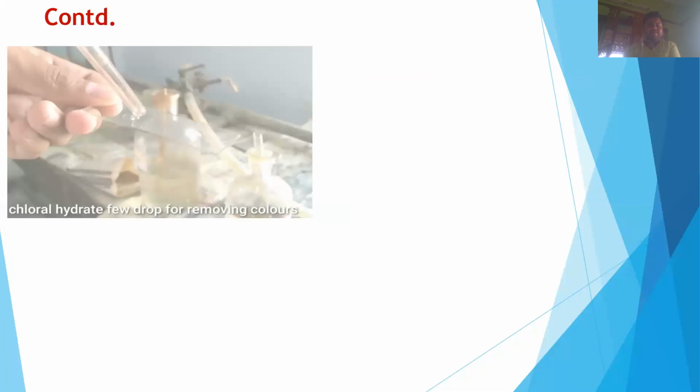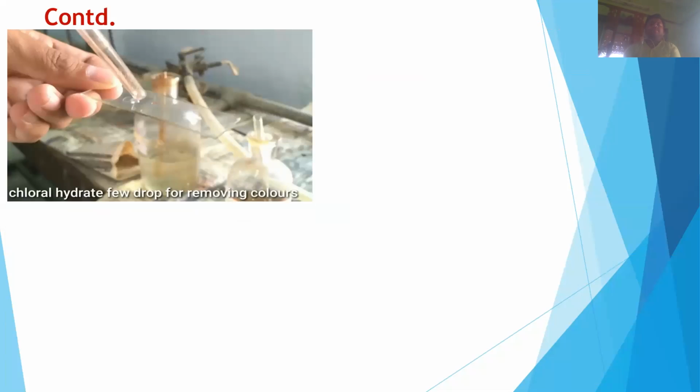In the next step, we add a few drops of chloral hydrate onto the thin pieces of cinchona bark placed on the microscopic slide, for removing the color from the pieces. That's why we add the chloral hydrate.